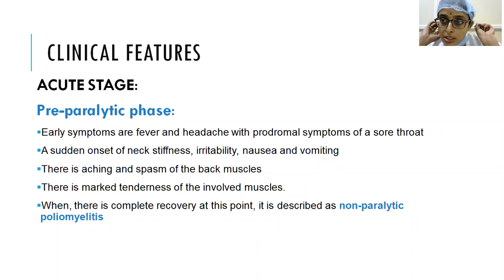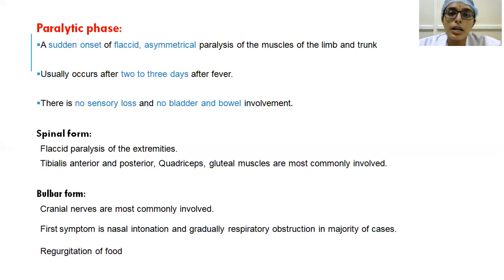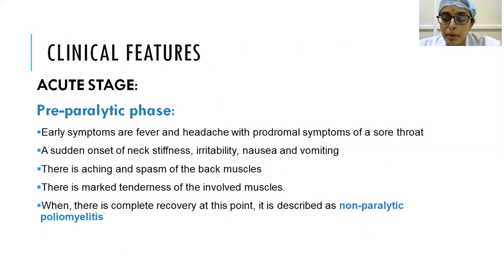The exact pathology behind the spasm of the muscles is not identified yet, but that is one important thing which is responsible for the deformities. So initially during that period, the muscles should be treated with some physiotherapy. Moist heat should be provided to the muscles. This we are going to see later in the treatment part. When these muscles are involved, and if at all after this point there is complete recovery, it is called non-paralytic poliomyelitis. And this is the first phase, acute phase, pre-paralytic phase.